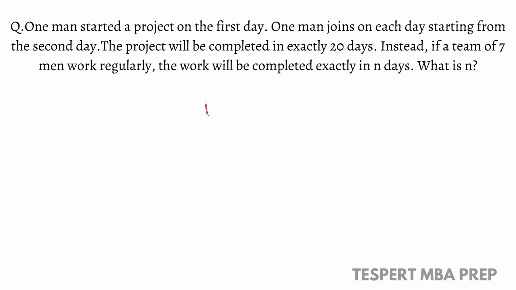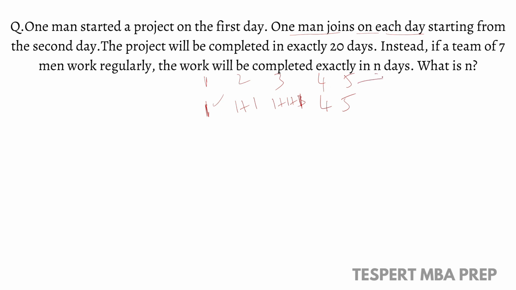Here one man is first starting a project on the first day, and one man joins on each day starting from the second day. So on the first day one man is working, on the second day one man is joining this man, and on the third day one more man joins, right? So on the fourth day the total number of persons will be 4, on the fifth day the total number of persons will be 5.